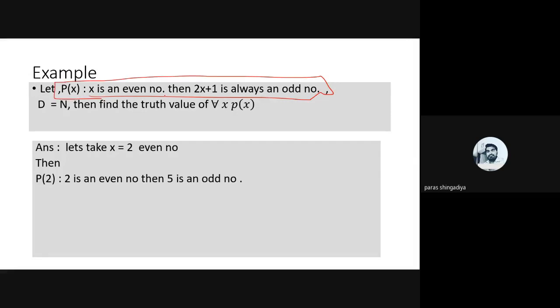If x is an even number, then 2x plus 1 is always an odd number. Okay, अगर x इवन नंबर है तो 2x plus 1 की वैल्यू हमेशा ऑड नंबर होगी. That is the meaning of this one.